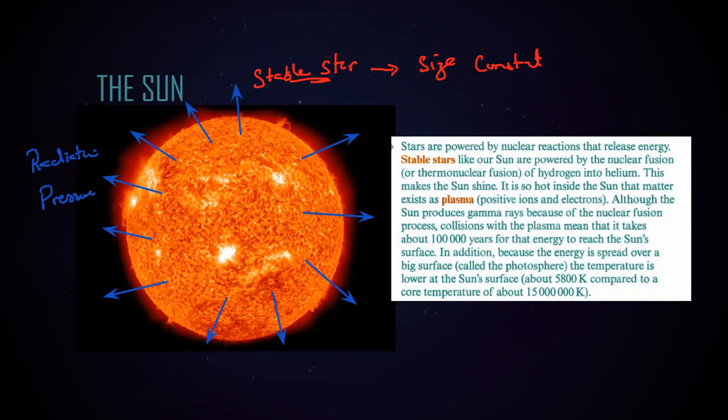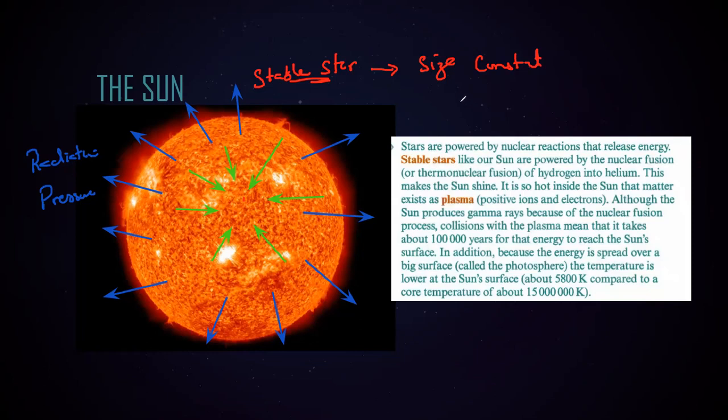But because there is matter, there is mass, like molecules and particles, and due to these particles there is gravity, and gravity will attract things towards the center. So due to nuclear fusion there is a radiation pressure, and due to the mass there is gravity, pulling all things towards the center. So what will happen for stable stars? Why is the star stable?